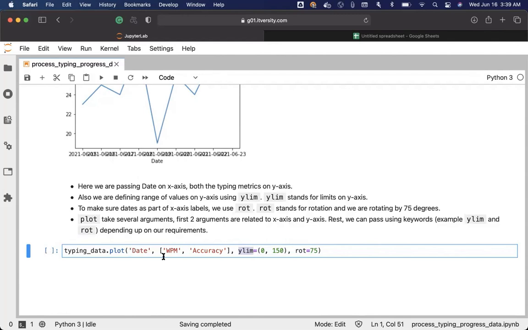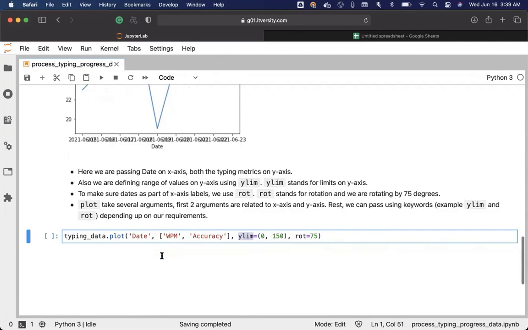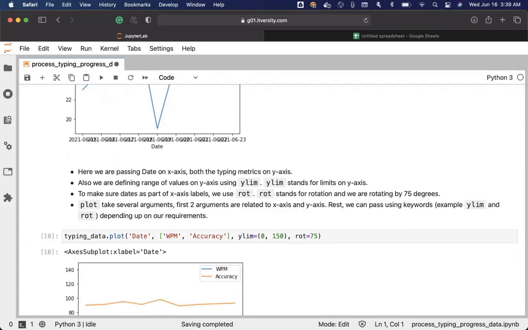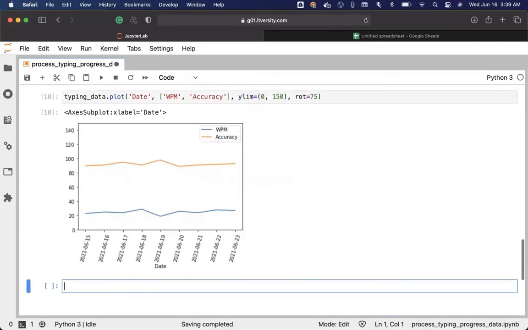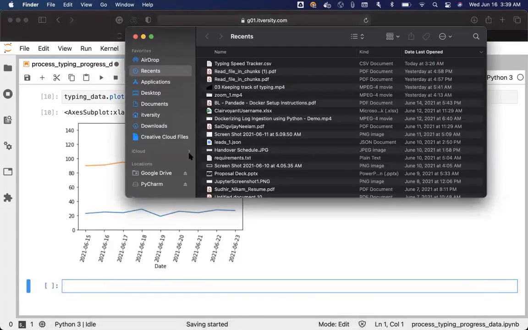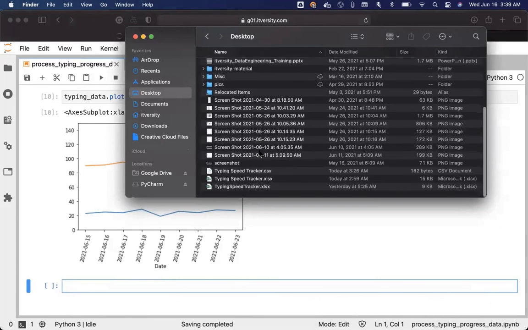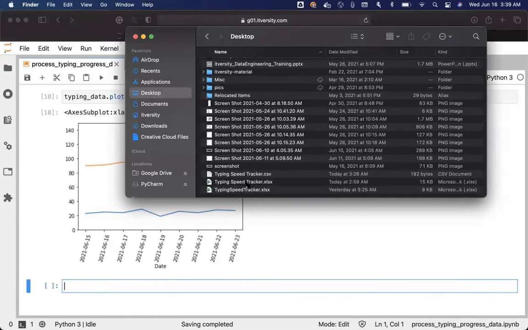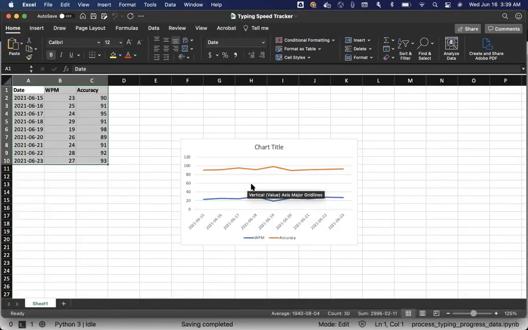Now we are passing all these arguments to the plot, and we should be able to run this. The graph will look much smoother. It will be in line with what we have seen as part of the Excel. Let me actually share my screen and make sure that you can see the details. The entire desktop is being shared, and hence I can actually open the Excel once again, and you should be able to see the graph on Excel,